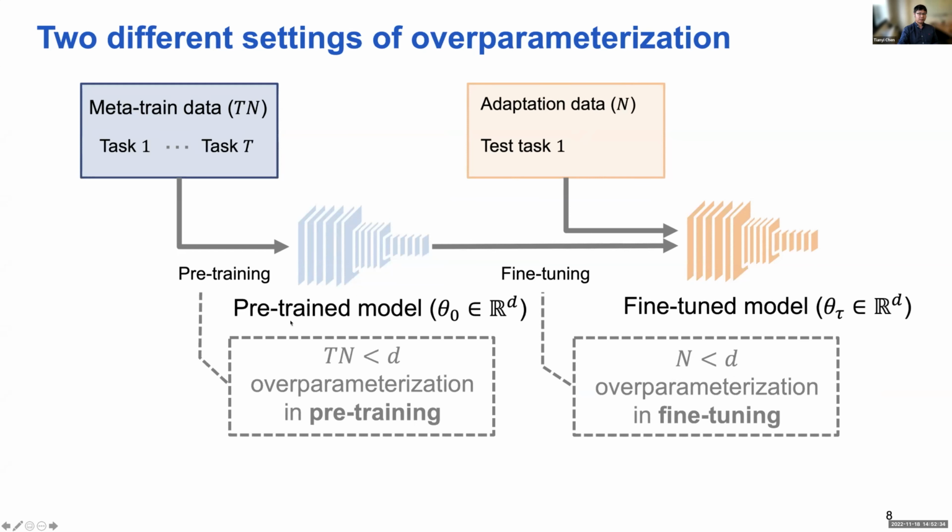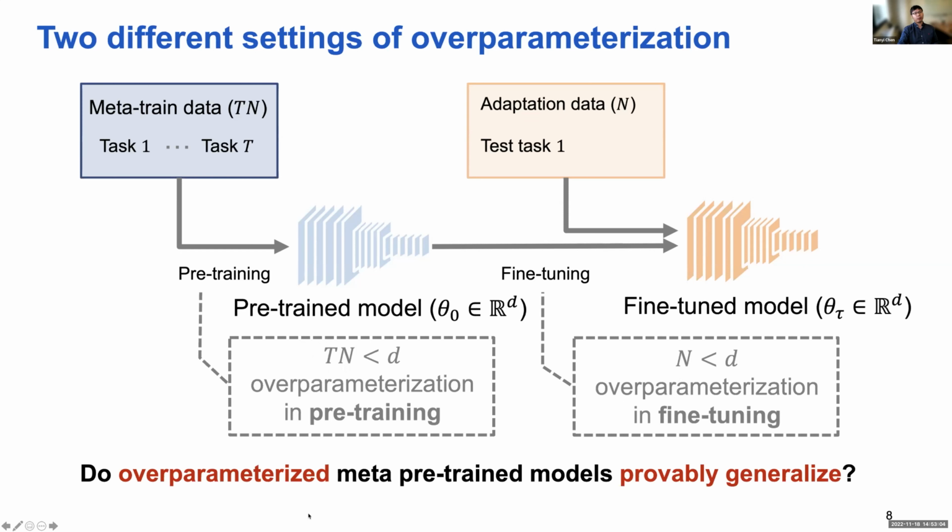But in another situation, overparameterization happens in the pre-training stage. For example, d is not only larger than n, it is larger than t times n, where t is the number of tasks in the pre-training and n is the number of samples per task. So d is so large that it is larger than the number of samples among all the tasks we collect. We will discuss the generalization performance in these two settings of overparameterization. The natural question is: does this overparameterized meta pre-trained model improve or generalize in these two settings?